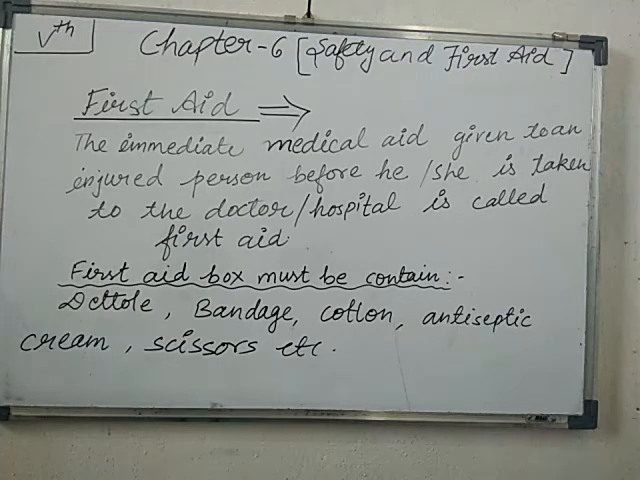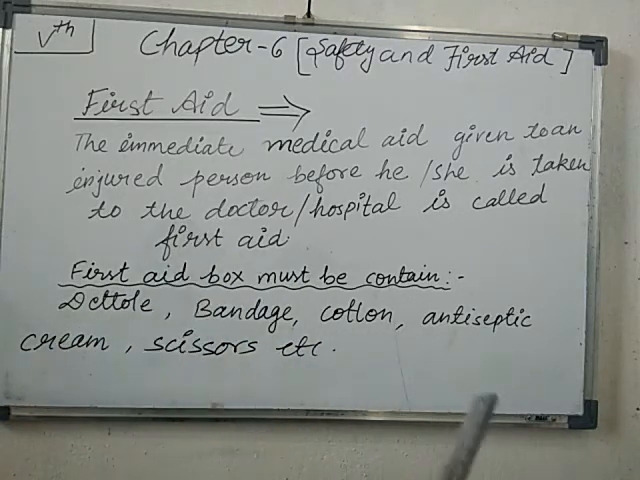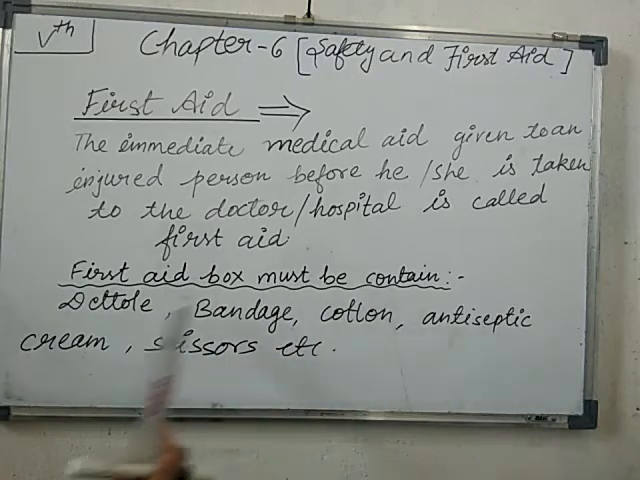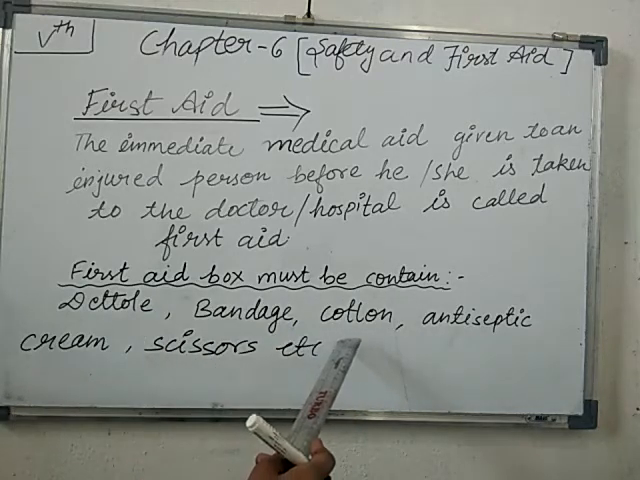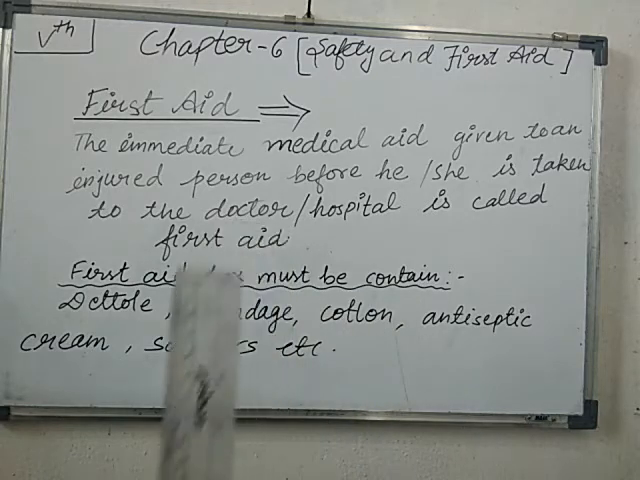If there is a minor cut or wound, nose bleeding, or minor burns, you can do first aid yourself at home. Firstly, we have to make a first aid box in our house. The first aid box must contain Dettol, bandage, cotton, antiseptic cream or Burnol, burning ointment, and a pair of scissors. With the help of these things, you can do first aid for a smaller accident.